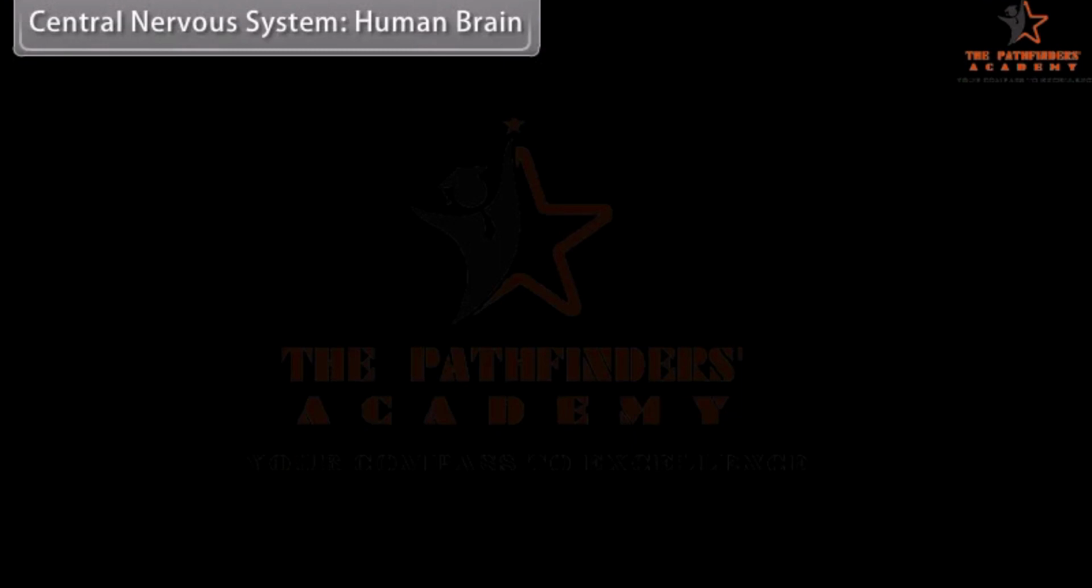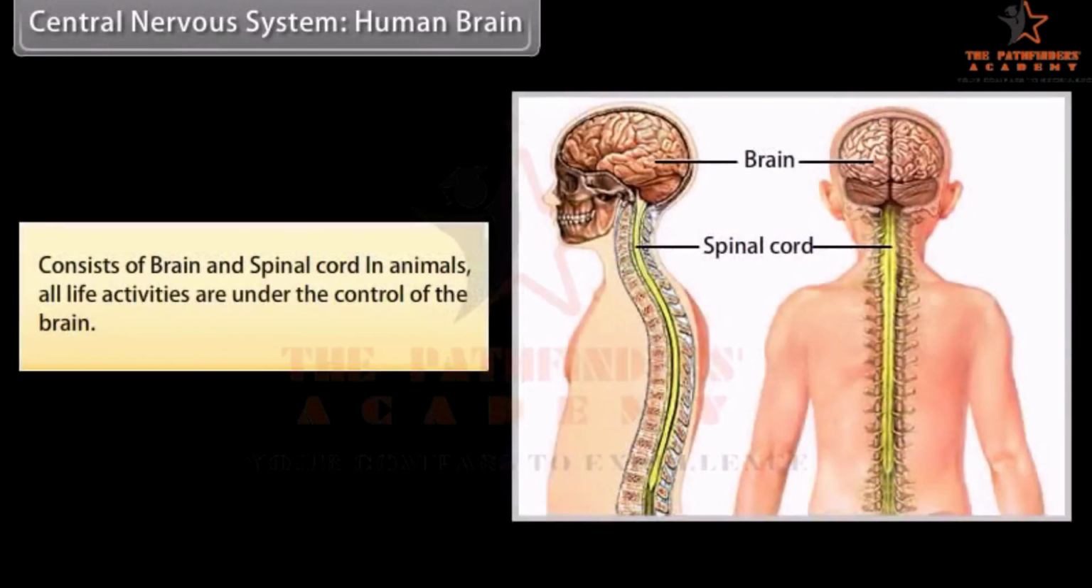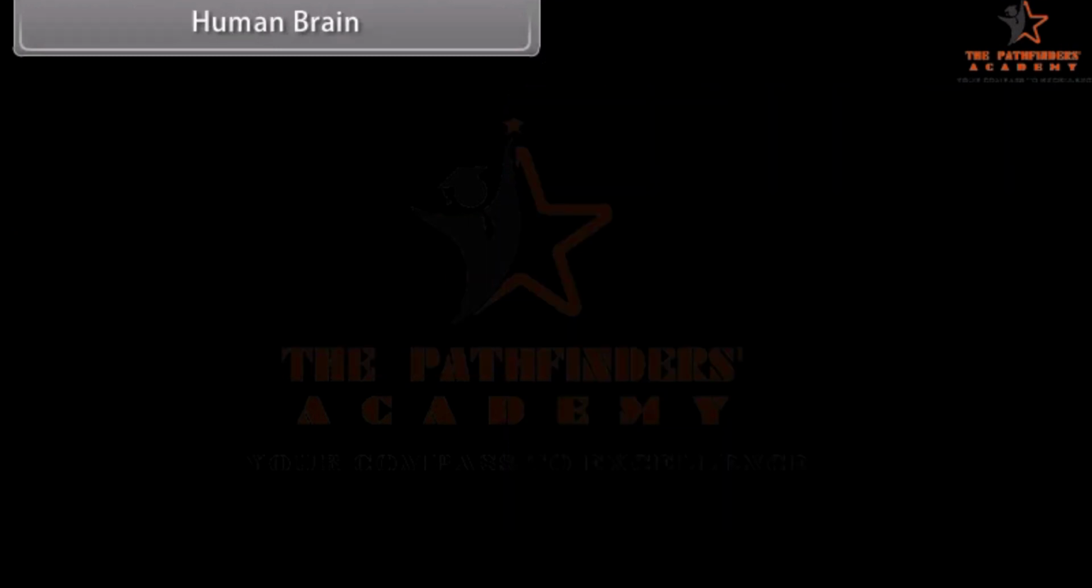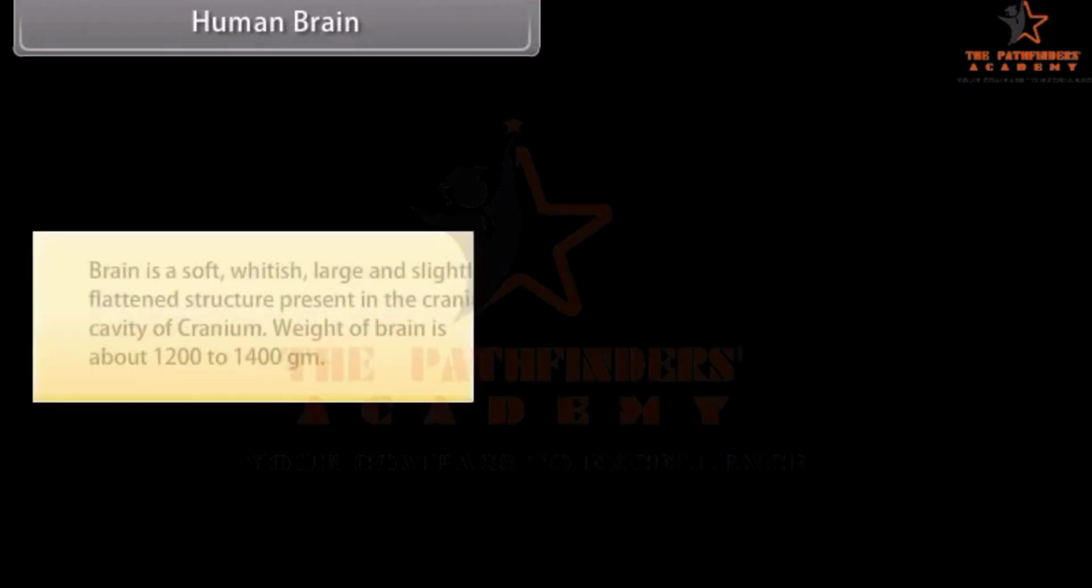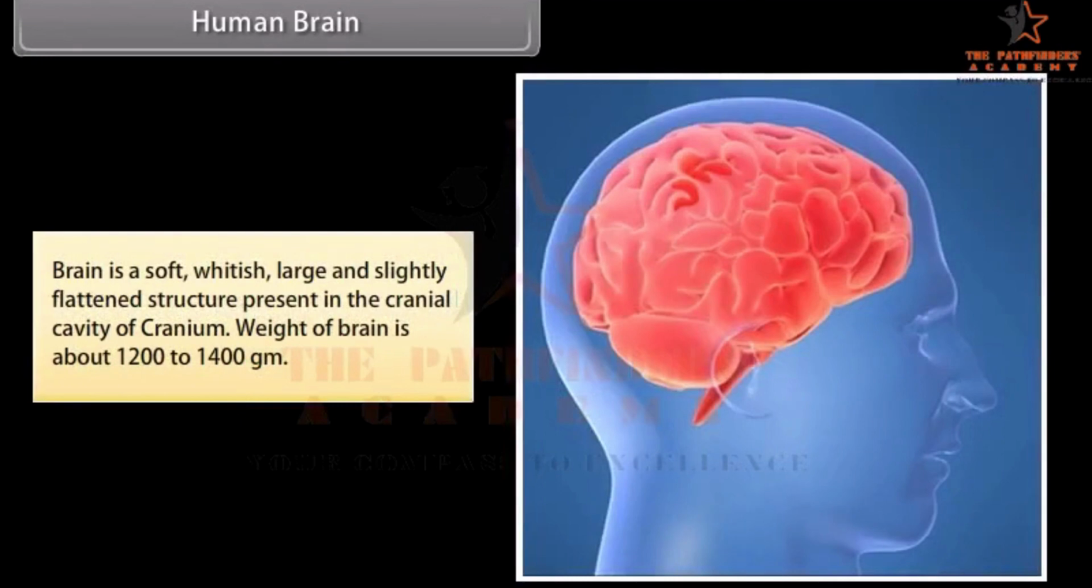Central nervous system. The central nervous system consists of the brain and spinal cord in animals. All life activities are under the control of the brain. Human brain. Brain is a soft, whitish, large and slightly flattened structure present in the cranial cavity of the cranium. Weight of the brain is about 1200 to 1400 grams.